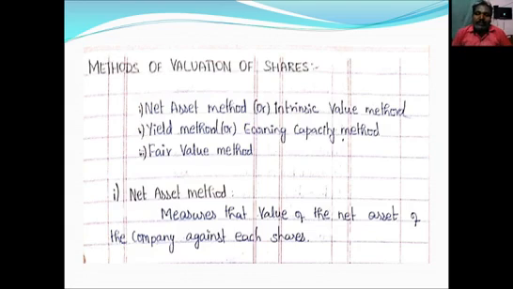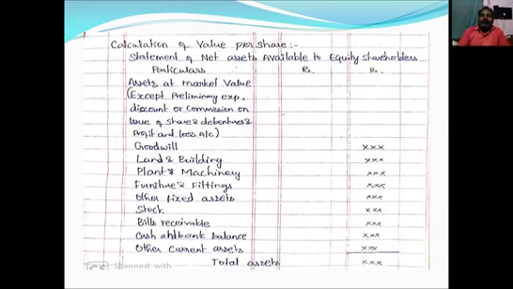That is called the net assets method. So they should measure the value of net assets against each and every share of that particular company. That is called net assets. So that method is called the net assets method. So how to calculate the value per share under this method?